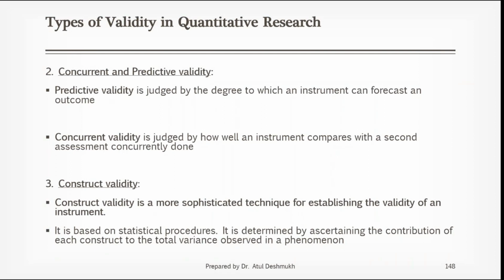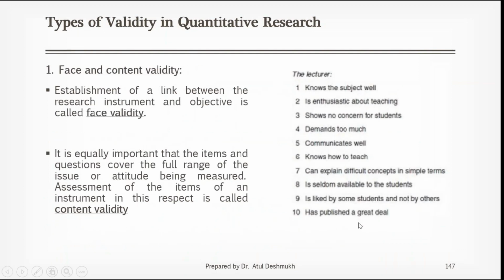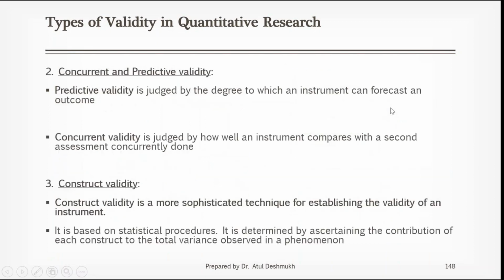Now, third is construct validity. Nowadays, this is the most commonly used validity because it is not done by humans. There is the least possibility of human error in this, since it is done by software, statistical software, maybe SPSS or Minitab. So we use factor analysis. We have these factors, all these 10 are my 10 factors. And I will analyze these factors based on the statistical measure called factor analysis.